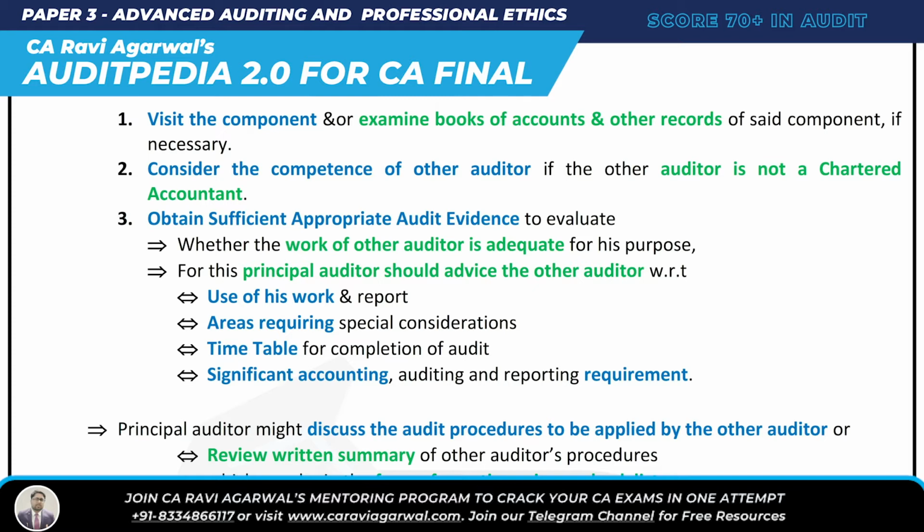I should obtain sufficient appropriate audit evidence, so that I can see whether the work of the other auditor is adequate or not. So these are three simple procedures you perform before using the work of another auditor. Number one, visit the component or examine the books of account. Consider the competence. And obtain some evidence to check whether the work of the other auditor is adequate or not. And meanwhile you should also advise the other auditor.